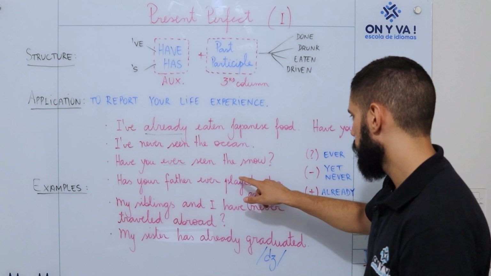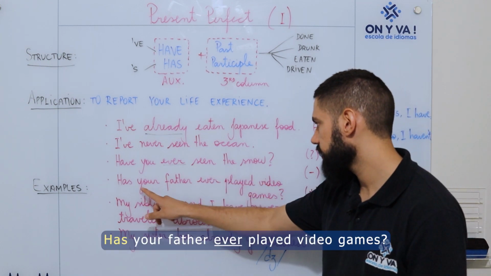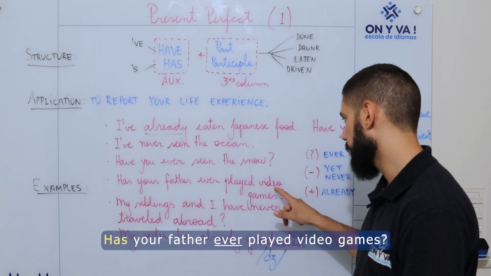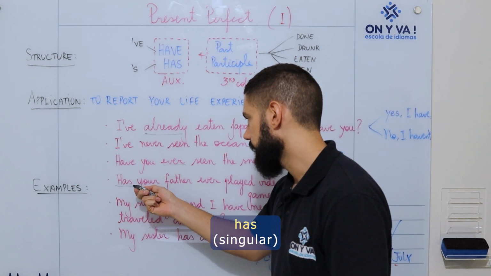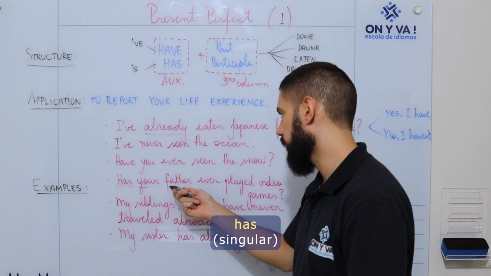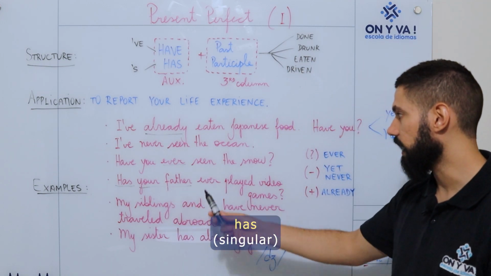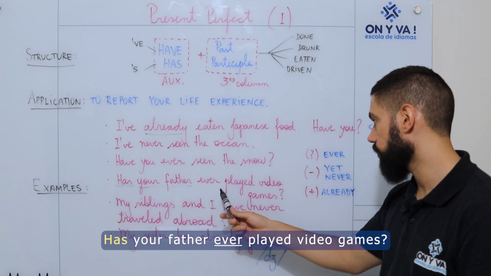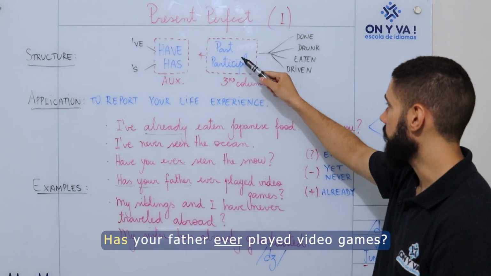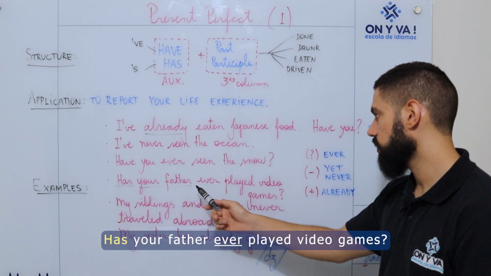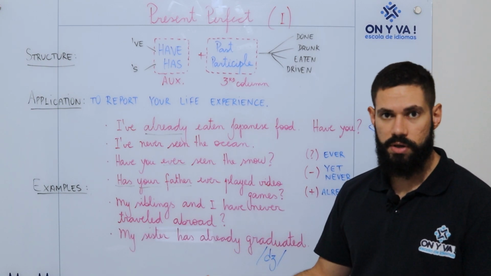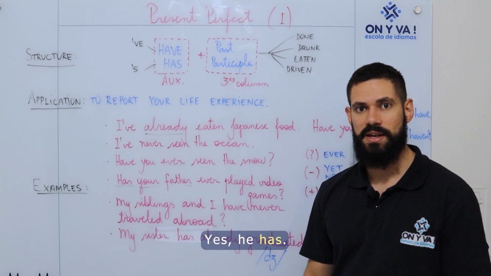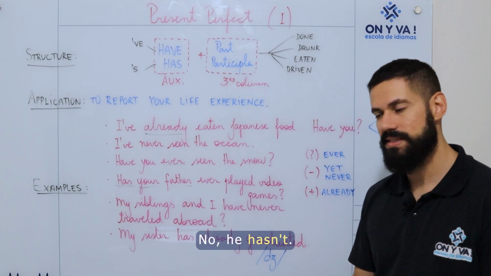Okay, another question. Has your father ever played video games? So has, because it's a singular subject, your father. Has your father ever played, the past participle, played? Has your father ever played video games? The answer, yes, he has. Or no, he hasn't.